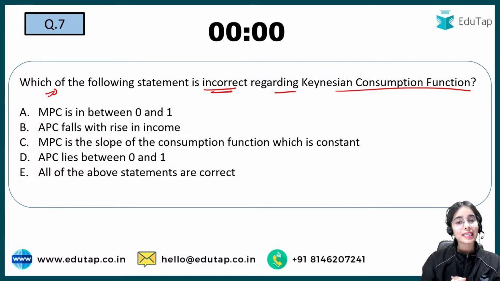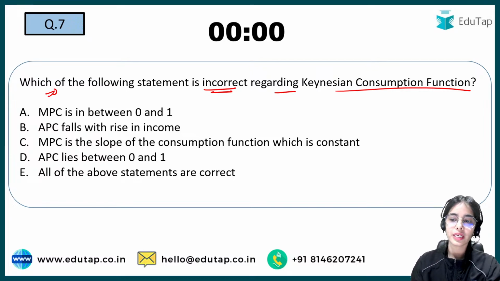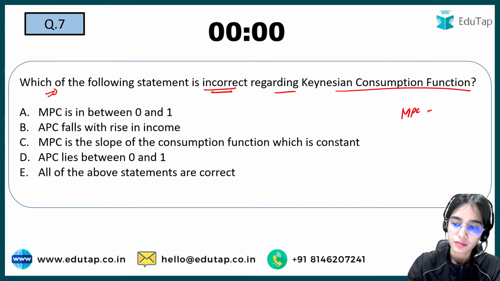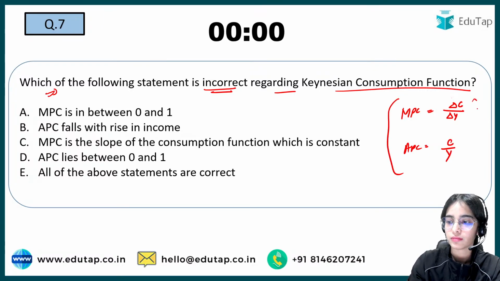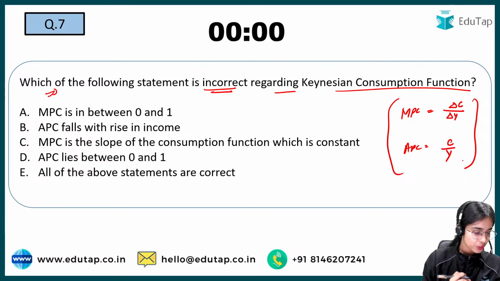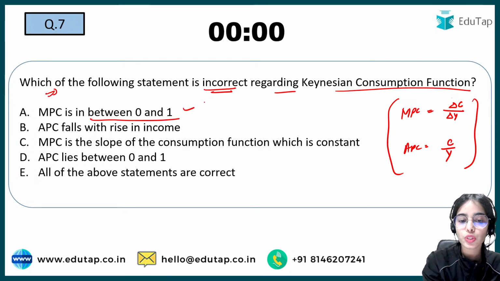So what should be the right answer here? If you know about the MPC, that is the change in consumption with the change in income. APC is what? The consumption divided by income. So here what should be the answer? The MPC is between 0 and 1, so that is actually true.